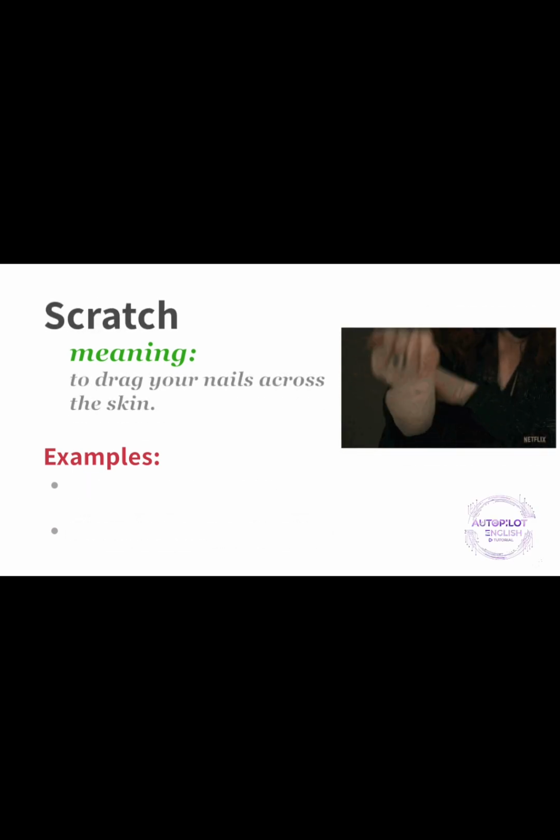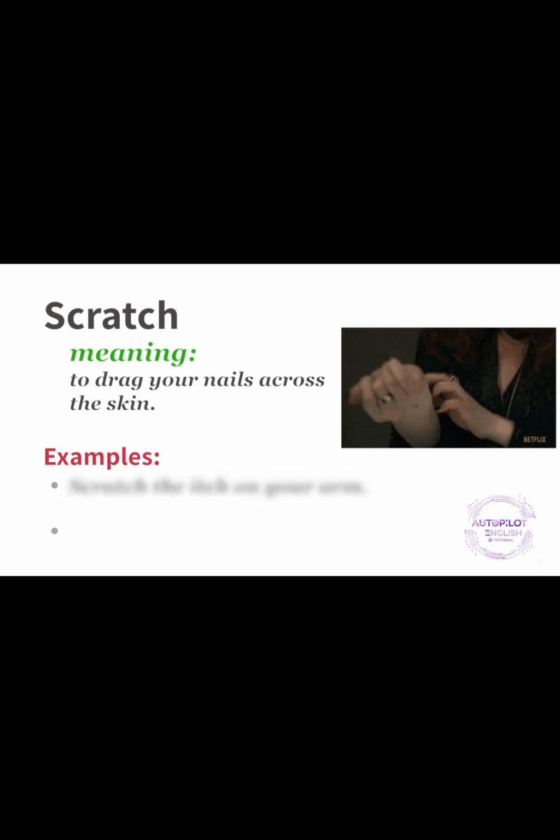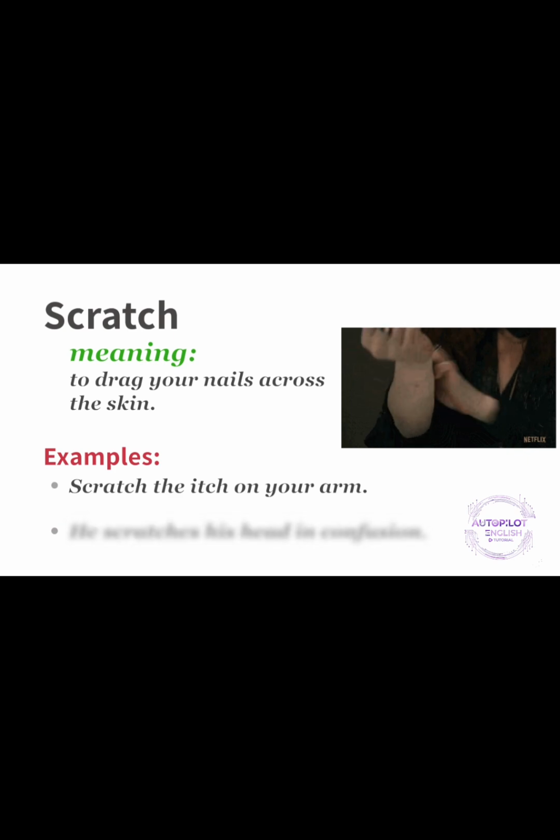Scratch. Meaning, to drag your nails across the skin. For example, scratch the itch on your arm. He scratches his head in confusion.